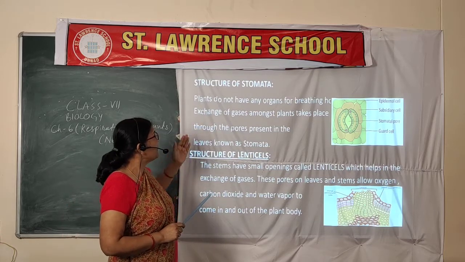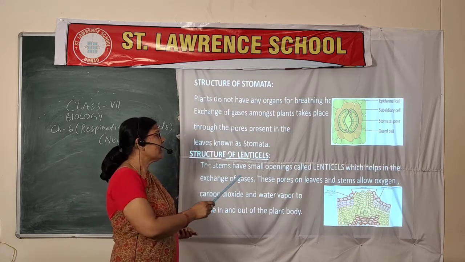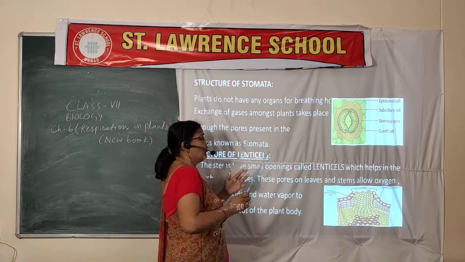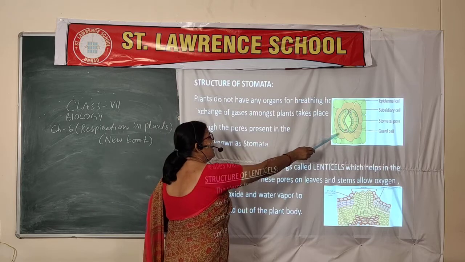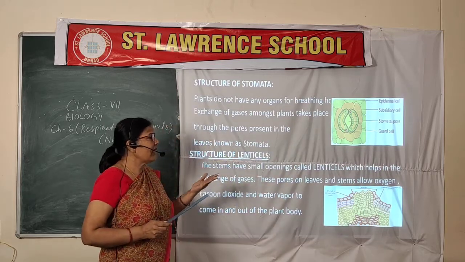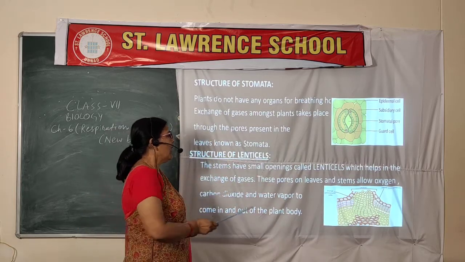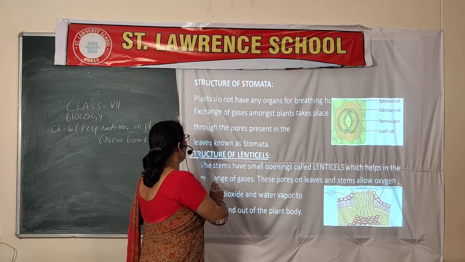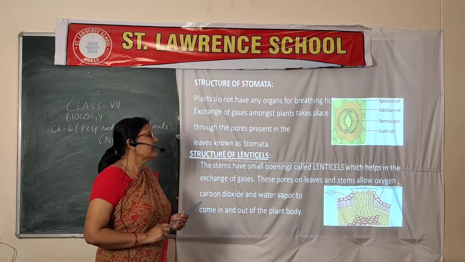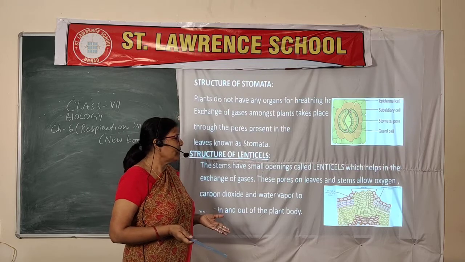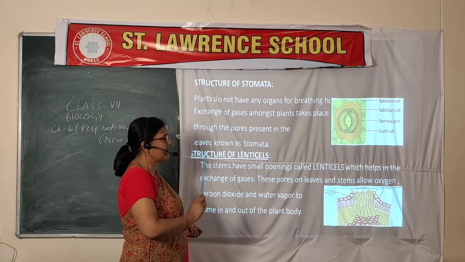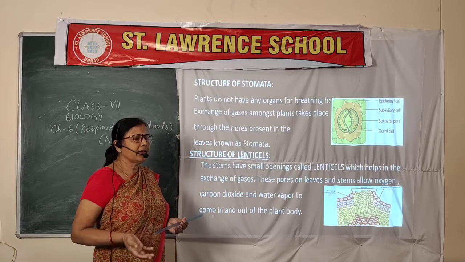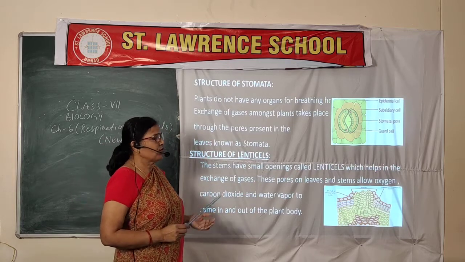But what is the difference between stomata and lenticel? Stomata can open and close, or the stomatal opening increases or decreases according to the size of the guard cells. Especially at night time, it decreases. And the lenticel is always open. That means it is always open for water vapor, carbon dioxide and oxygen to enter or exit as usual.